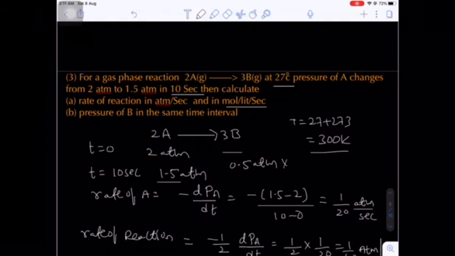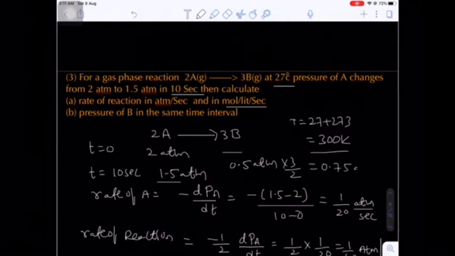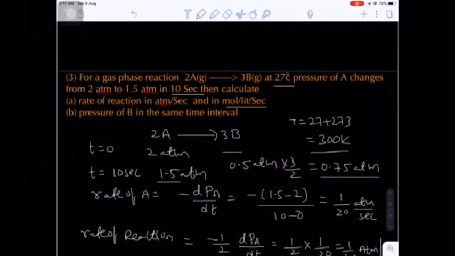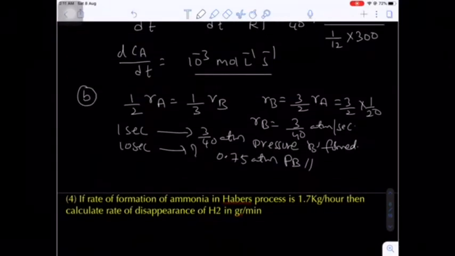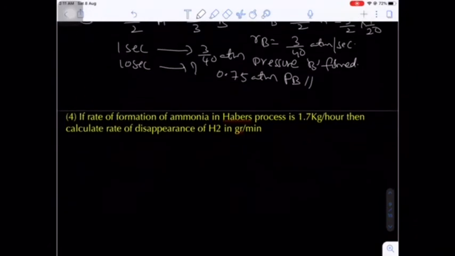So here I am writing 0.5 atm into 3/2. So again you will get 0.75 atm. From using the stoichiometry also we can find the pressure of the B. Otherwise with the comparison of the rate of reaction of A and B also we can calculate the pressure of the B.